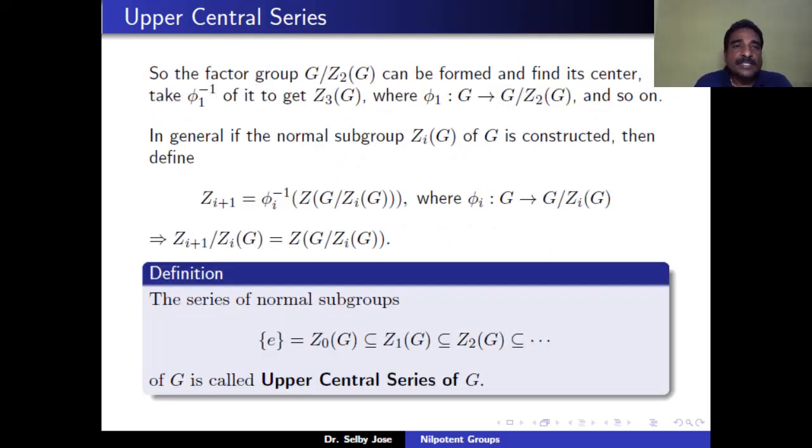So the same technique we can use to construct the remaining terms of the series. Because Z2 of G is a normal subgroup of G, we can define the quotient group G mod Z2 of G, and we can define its center also.